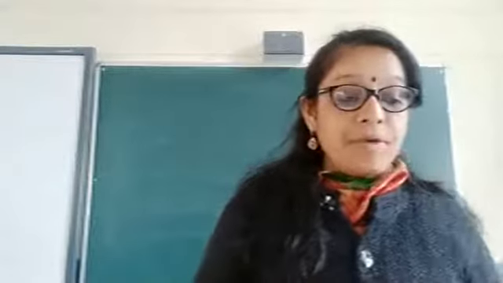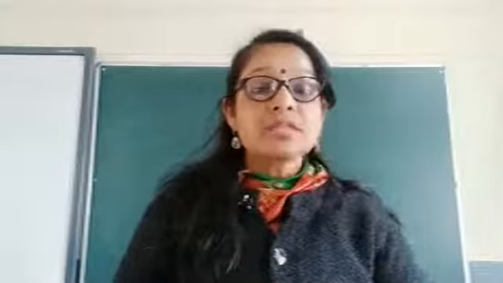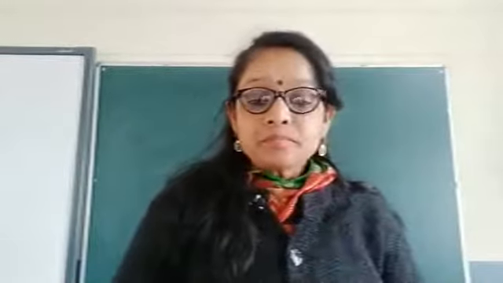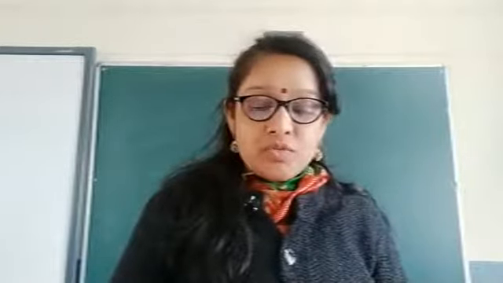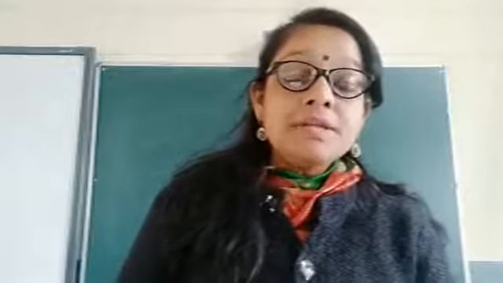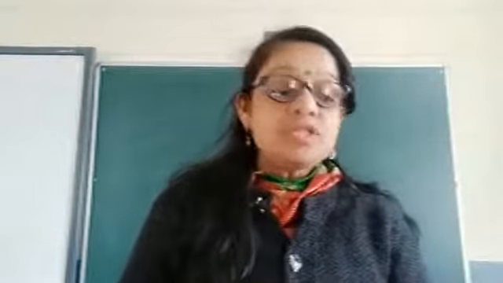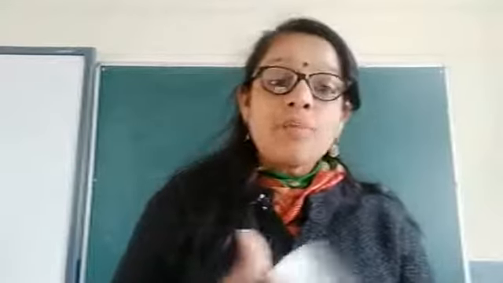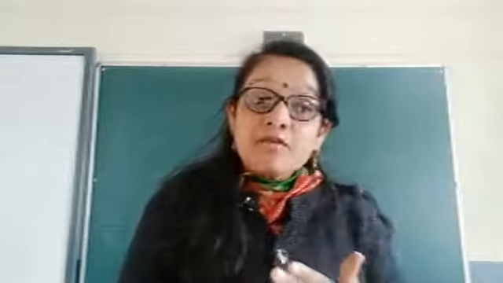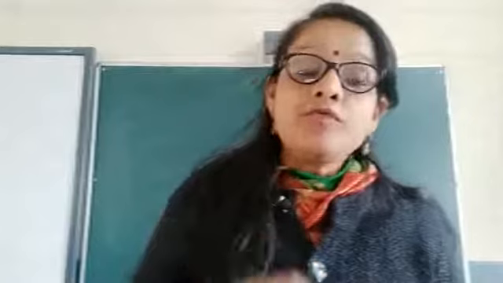Now the last topic of the chapter is left, that is measures to correct the problem of unemployment. Then after that, special employment generation programs. These things we have already studied in chapter number 12, that is poverty. So we will not do them in this chapter. The concept of full employment I will explain. So two topics are left, children: measures adopted by the government to remove the problem of unemployment and the meaning of full employment.